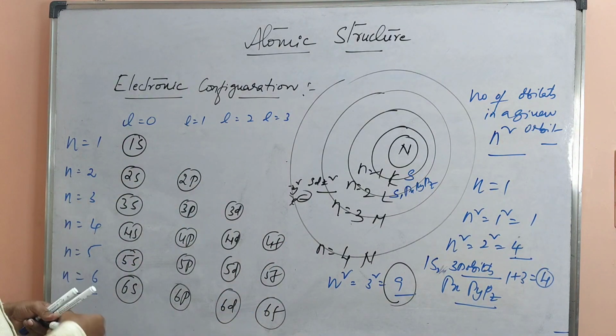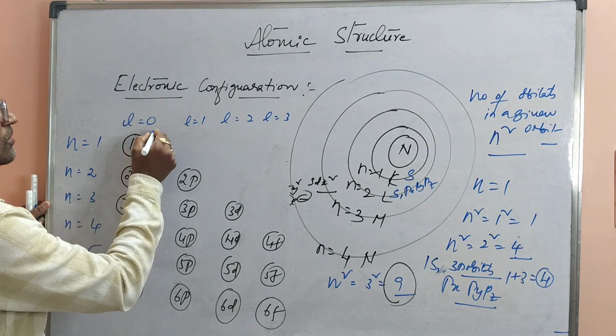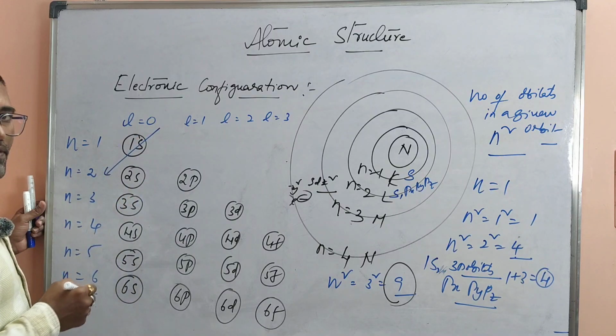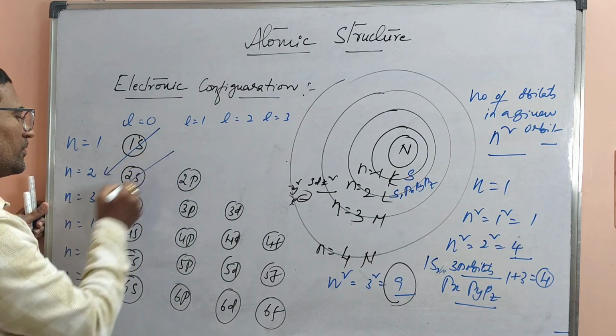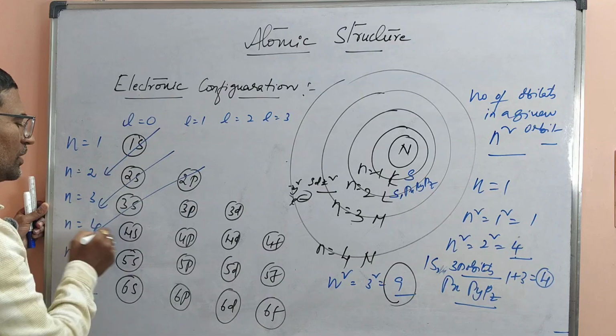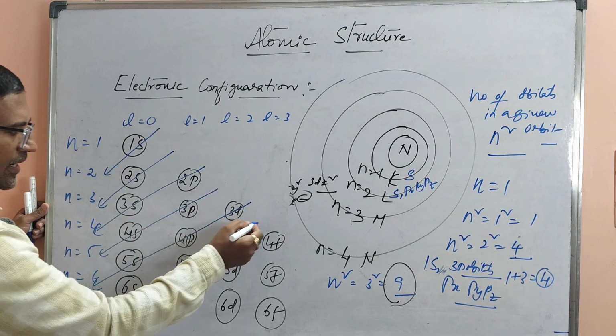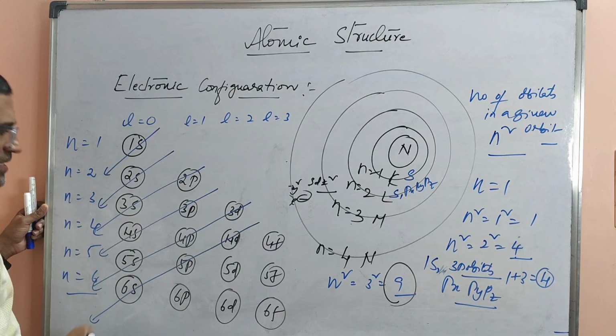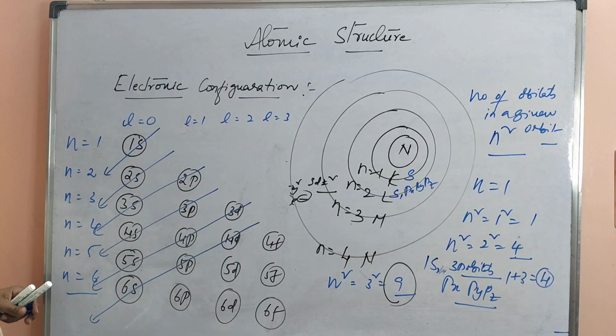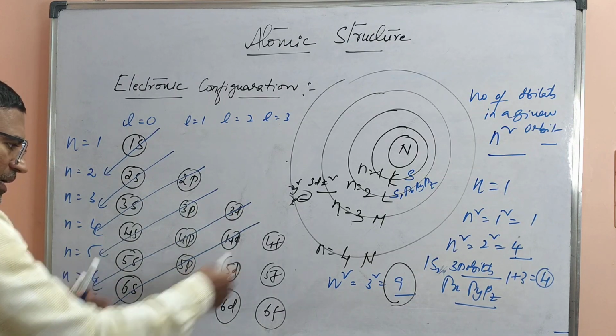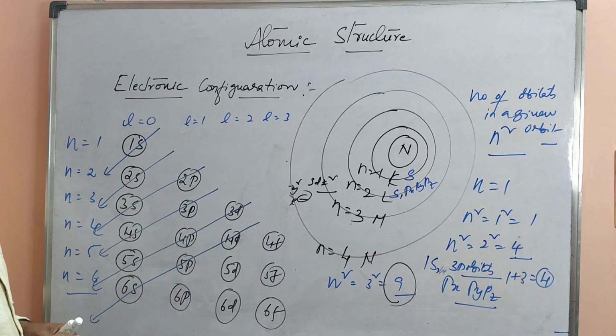So then, the order of filling up of electrons, how the electrons are going to fill the respective orbitals: first, electrons always occupy the orbitals having the least energy, 1s, then the next energy level 2s, next is 2p, 3s, next is 3p, 4s, next 3d, 4p, 5s, and 4d, 5p, 6s, and so on. Is it right? If you wish, you can write more, but it is sufficient for you to write this for the board examination.